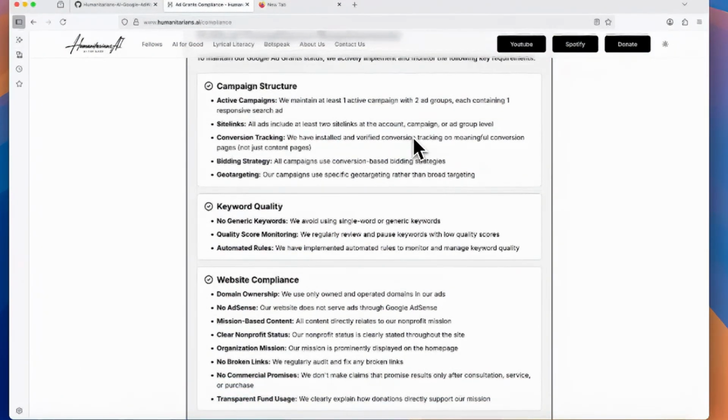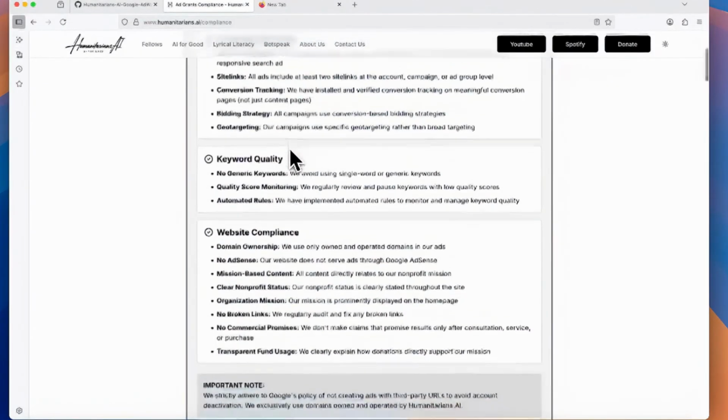We'll go over this in more detail when we actually use the Google AdSense tool. We need conversion tracking. So we need to verify that, in fact, people are coming to the page, and then from the page, they're linking things. Bidding strategy. So we're going to do a conversion-based bidding strategy. We'll explain that when we use the tool. And geotargeting is they do not want the whole world. They want this to be specific. For us, it's primarily English language speaking countries, and in particular, the United States.